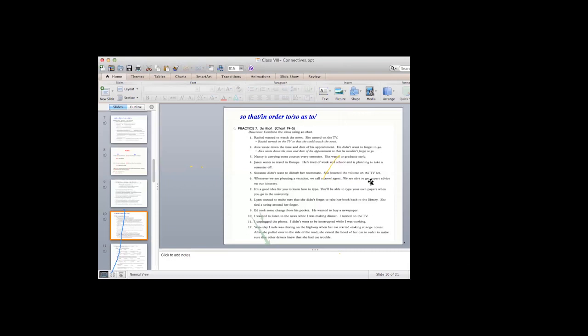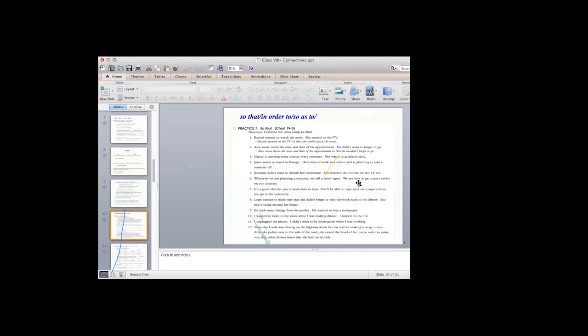Okay, so we're going to say here, whenever we are planning a vacation, we call a travel agent in order to get, so as to get expert advice on our itinerary, or so that we would be able to get expert advice on our itinerary.